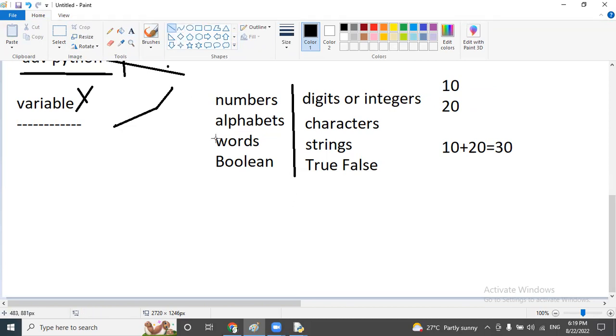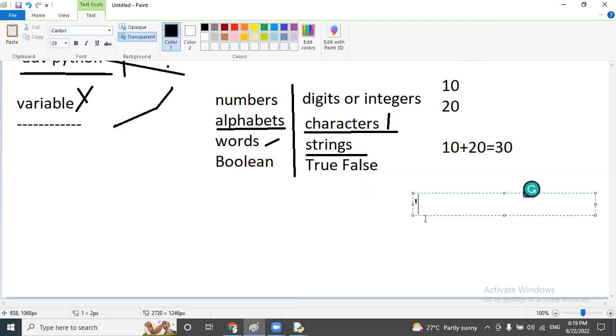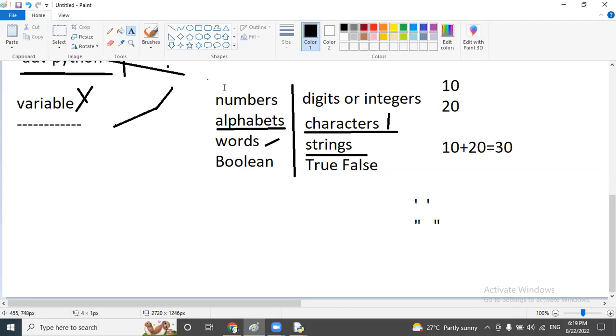Now observe, a group of alphabets may generate one word. Simply, a string is nothing but a group of characters. When we are working with any character or string, compulsorily at the starting and ending we have to use single quotes or double quotes. These are the different types of data available. Now a variable can store integers, characters, strings, and Boolean values as well.